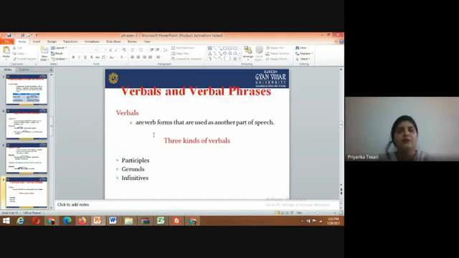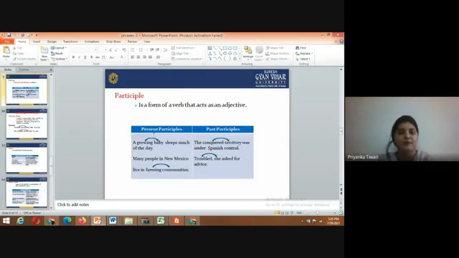Then, verbals and verbal phrases. Verbals are verb forms that are used as another part of speech. Three kinds of verbals: participles, gerunds, and infinitives. A participle is a form of a verb that acts as an adjective: present participle and past participle.